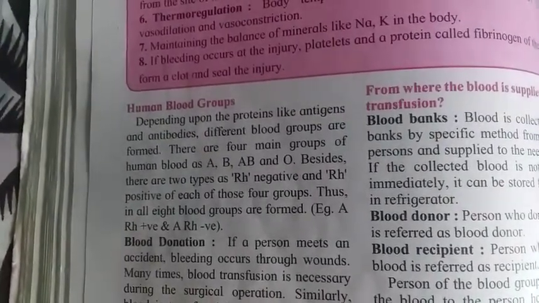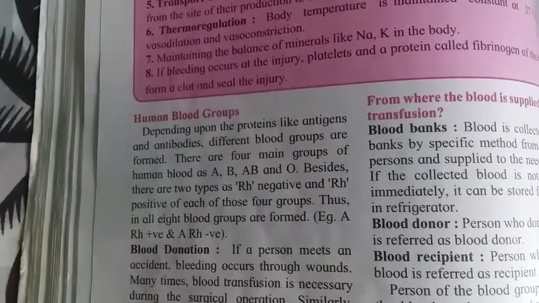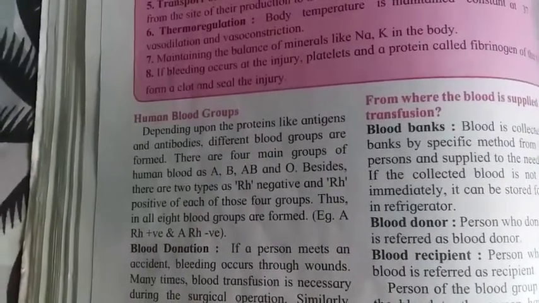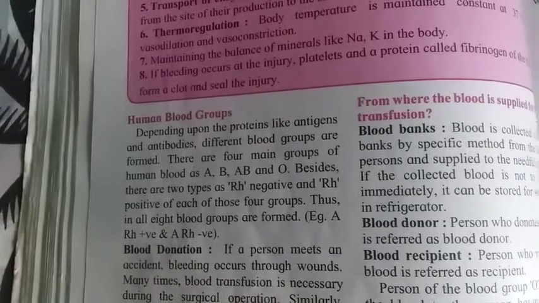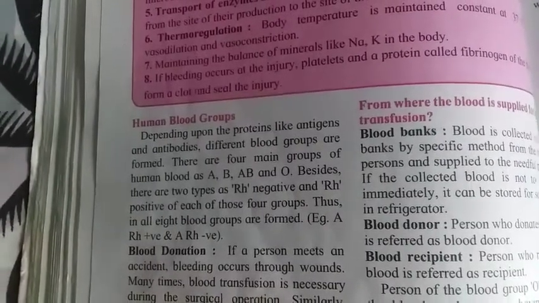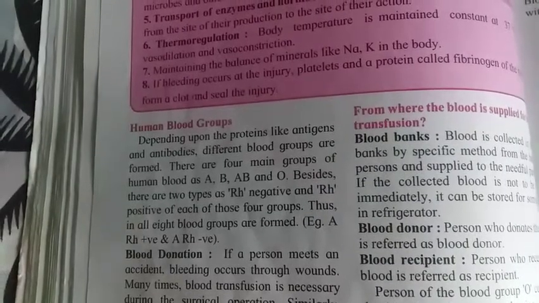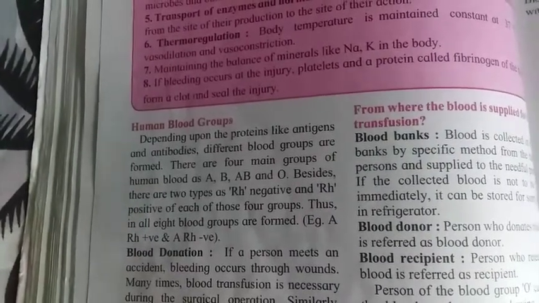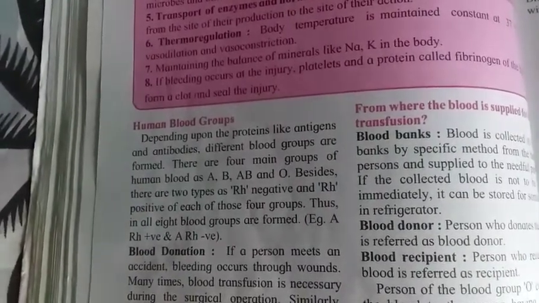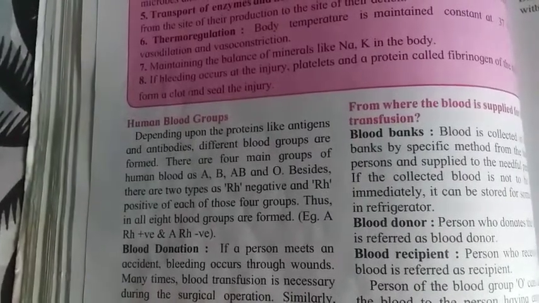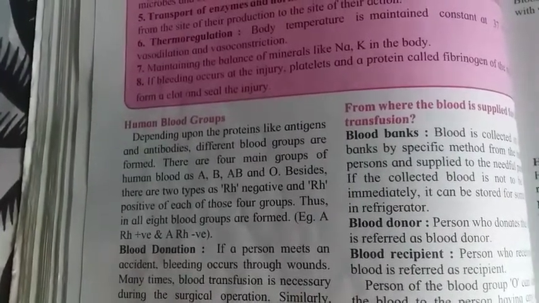We have started the lesson that is human body and organ system. We have studied some part of this text. Now today we are going to study the remaining part of this lesson. The part that we are going to study today is human blood groups.